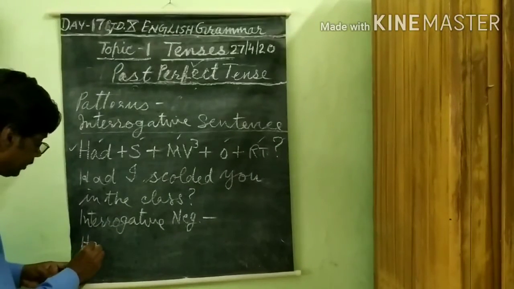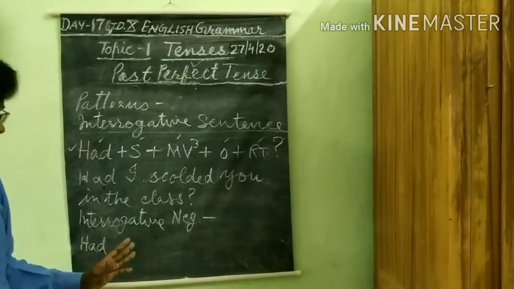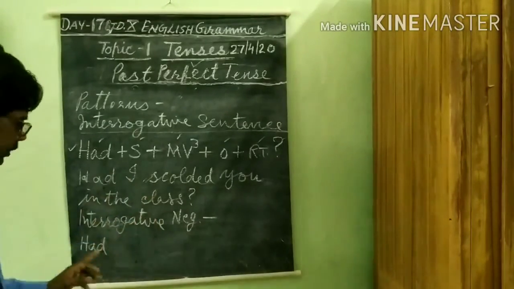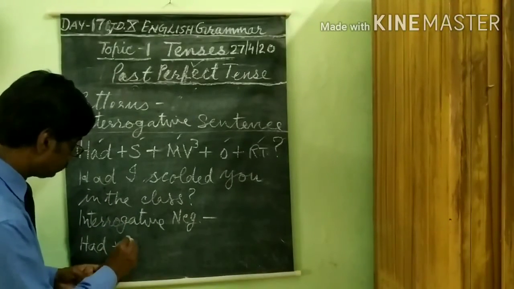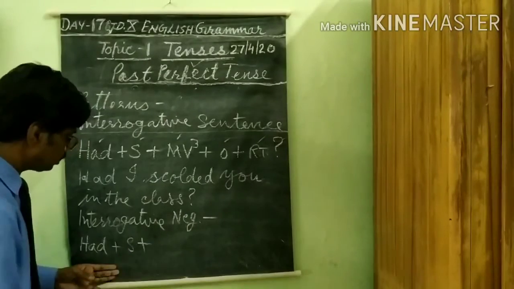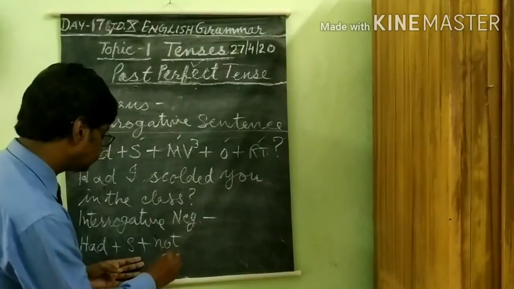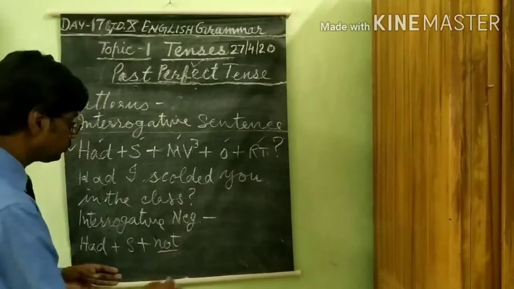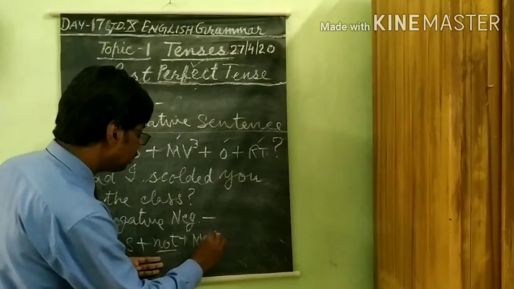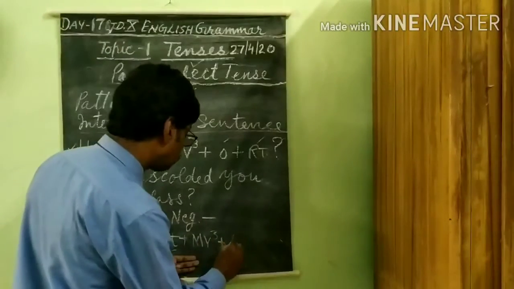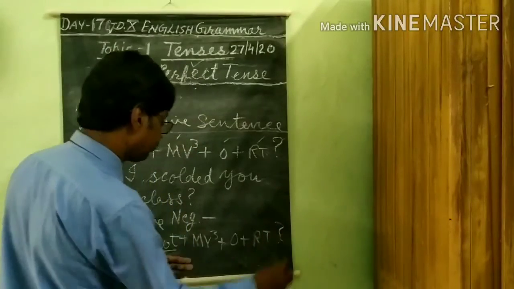Had, the same thing, you can start your sentence with had. Then subject, not, MV3, object and RT, question mark.